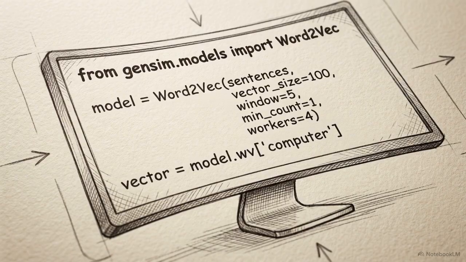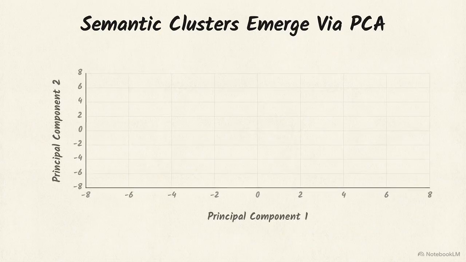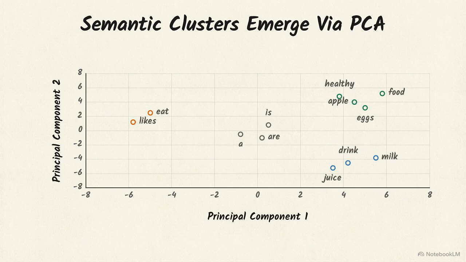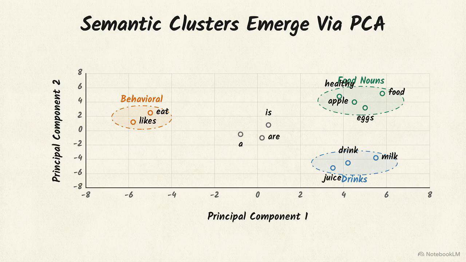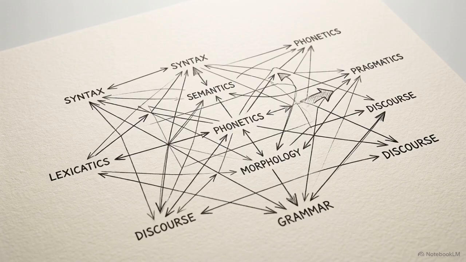Once the embeddings are extracted from the Gensim model, we use principal component analysis, or PCA. PCA is a dimensionality reduction technique that compresses high-dimensional vectors down to a readable 2D format while preserving their major structural variance. This scatter plot shows the resulting PCA mapping. Even when trained on a microcorpus, a geometric map emerges. Notice the semantic clusters. Behavioral words like eat and likes separate from food nouns, while structural words hover close to the center. CBOW demonstrated that spatial geometry can serve as the primary language of semantics.